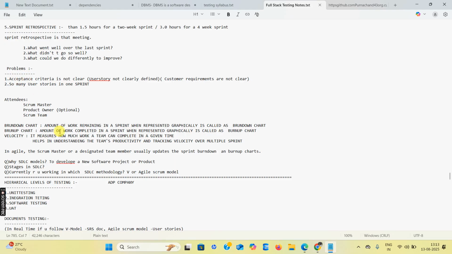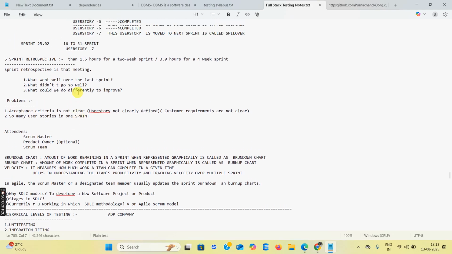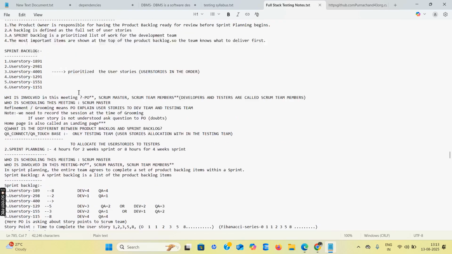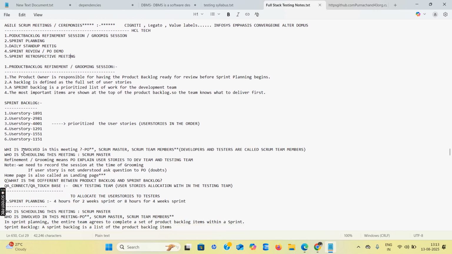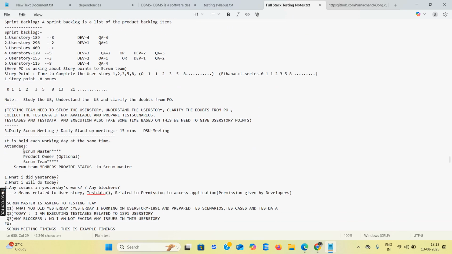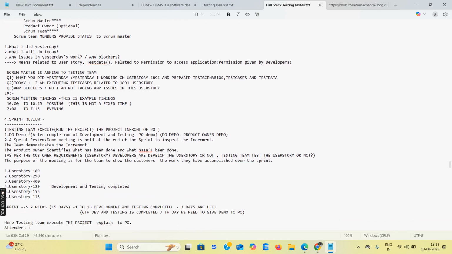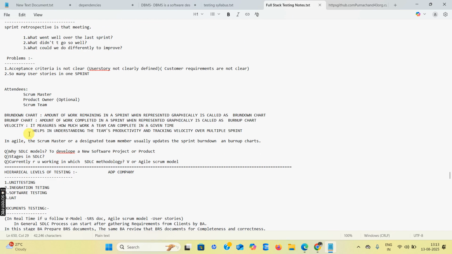These are all called Agile Scrum meetings or ceremonies. Burn-up charts, burn-down charts, and timeboxing we can see in the next class. Velocity also we can explain in the next class.